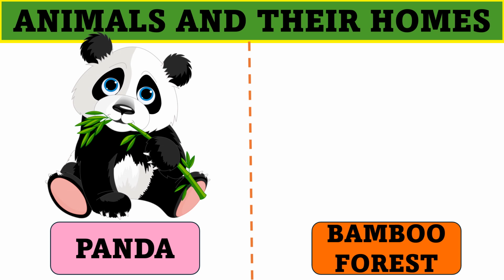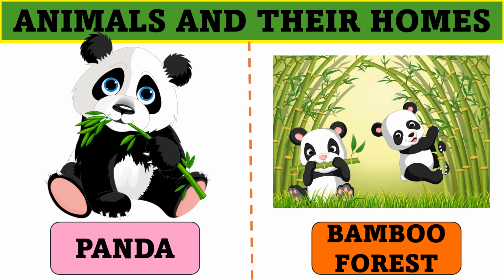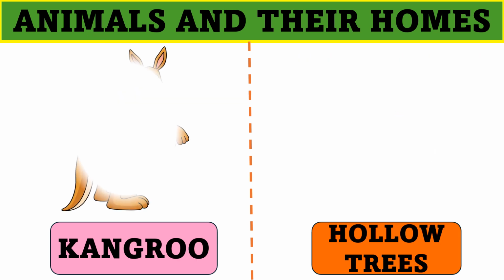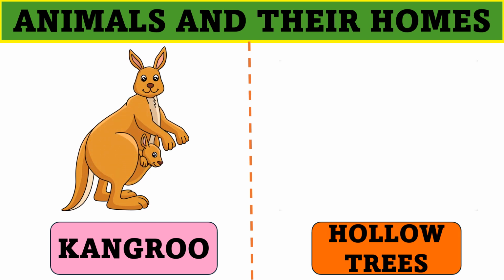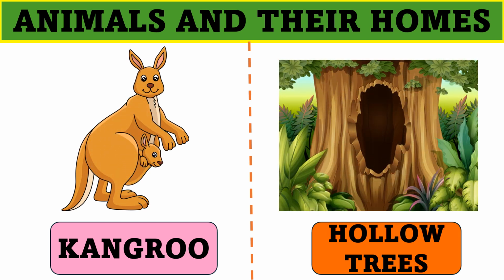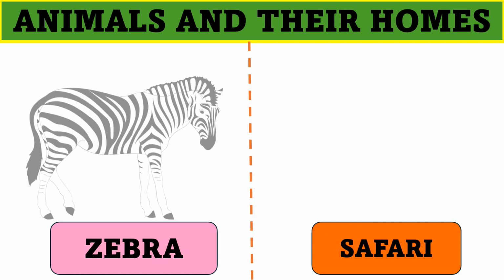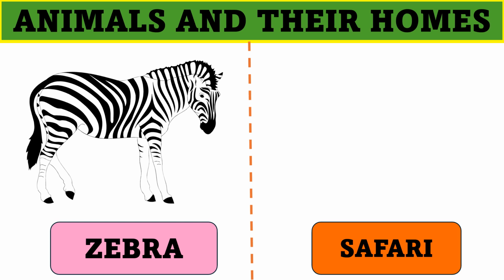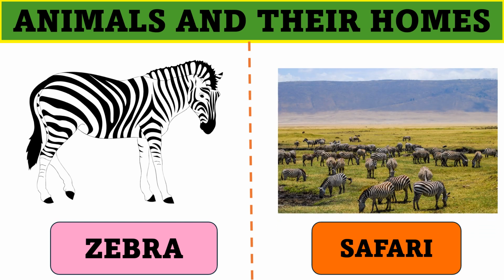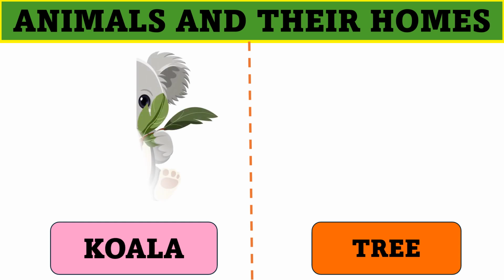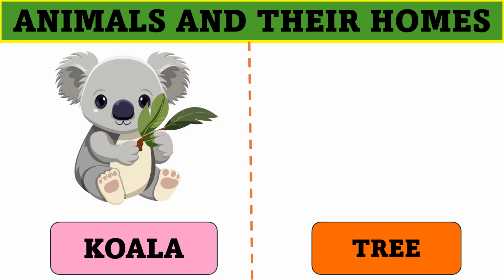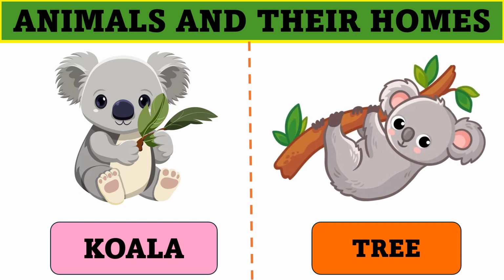Panda lives in bamboo forest. Kangaroo lives in hollow trees. Zebra lives in safari. Koala lives on the trees.